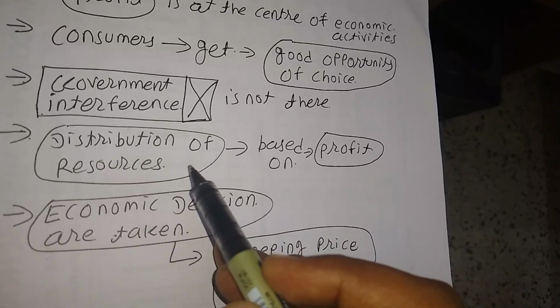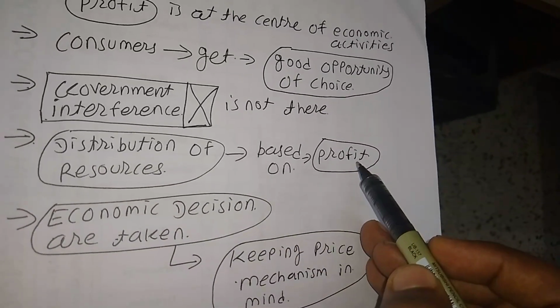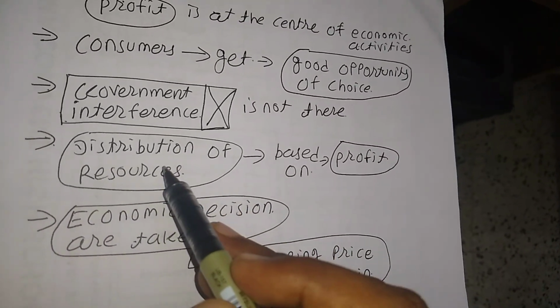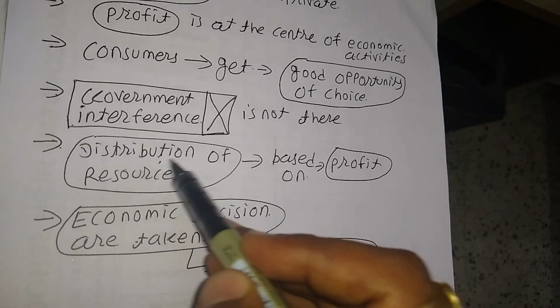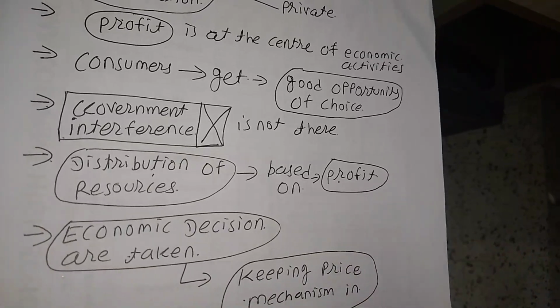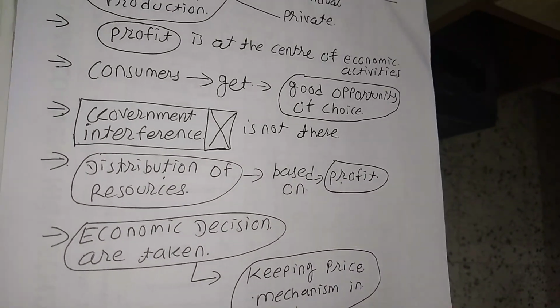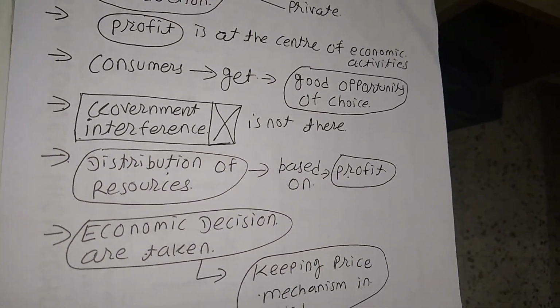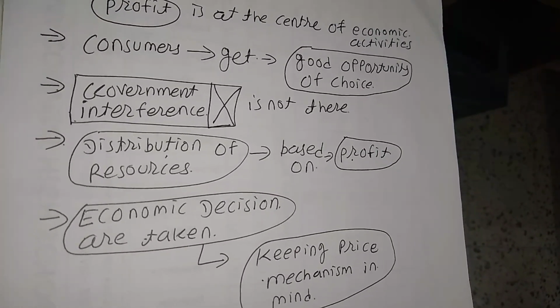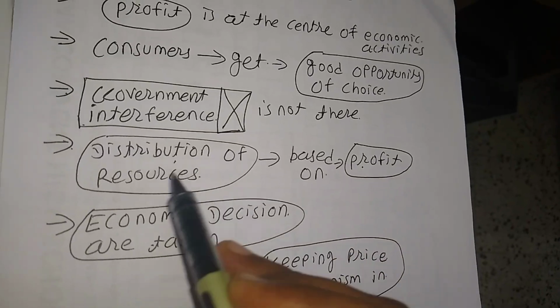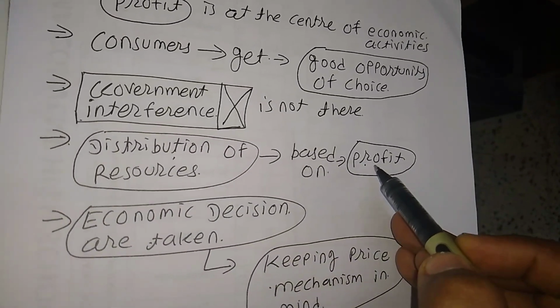Distribution of resources based on profit. Here in the market system, resources are distributed keeping profit in mind. We utilize land in such a way that we get maximum profit. Labor will work in such a way that labor will get maximum salary. So every distribution of resources is based on profit.